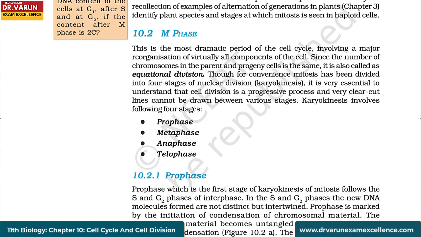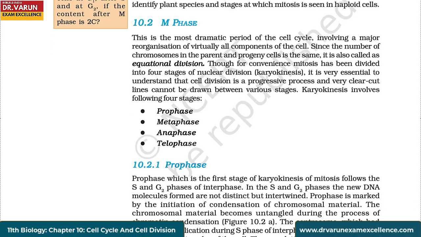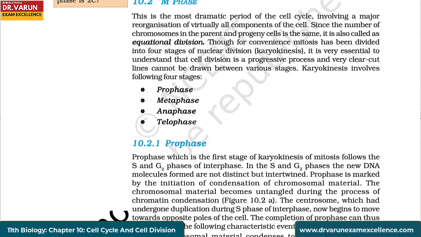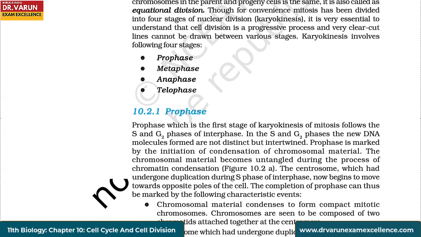M phase. This is the most dramatic period of the cell cycle, involving a major reorganization of virtually all components of the cell. Since the number of chromosomes in the parent and progeny cells is the same, it is also called equational division. Though for convenience mitosis has been divided into 4 stages of nuclear division or karyokinesis, it is very essential to understand that cell division is a progressive process and very clear-cut lines cannot be drawn between various stages. Karyokinesis involves the following 4 stages: prophase, metaphase, anaphase, telophase.